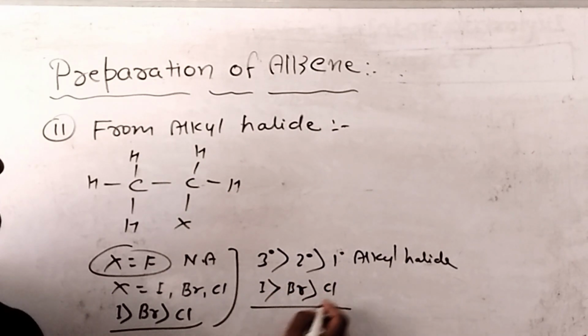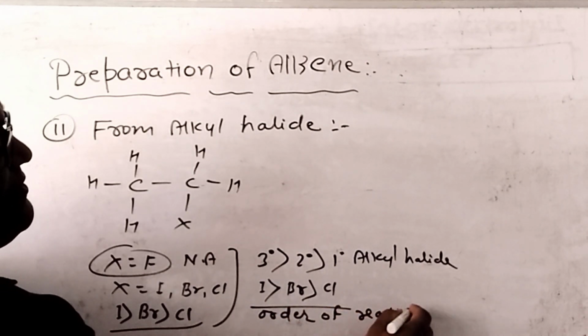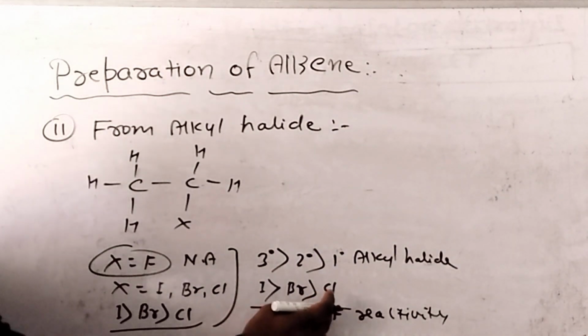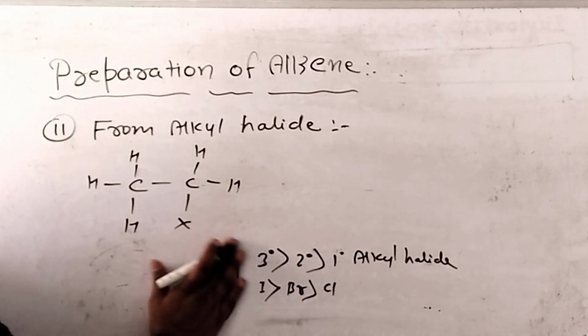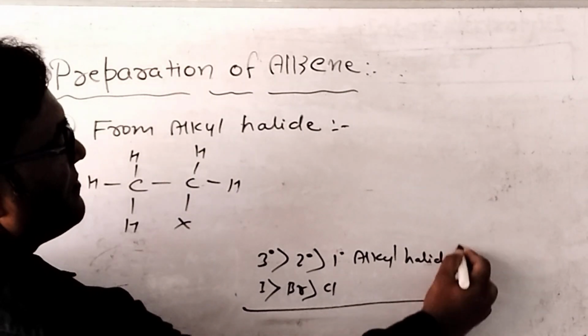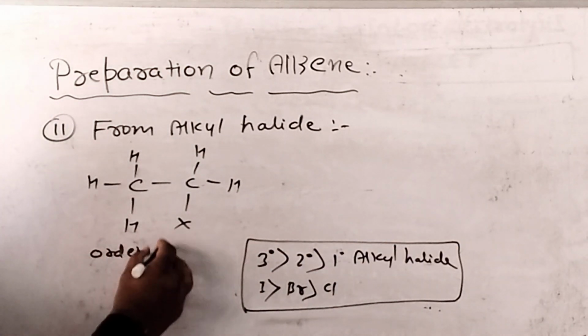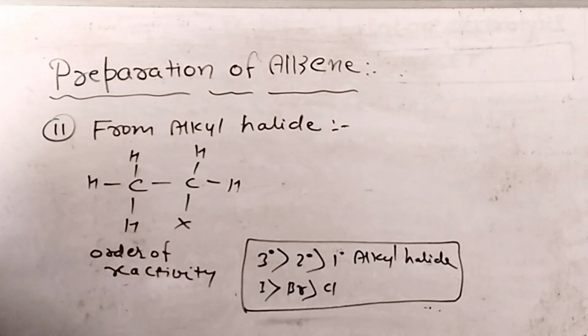This is the order of reactivity. You can take a screenshot.